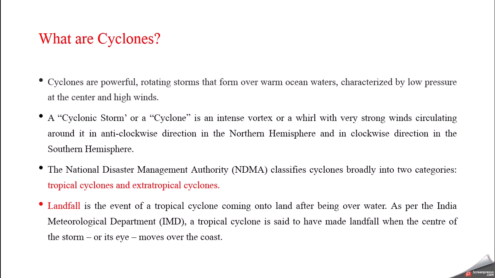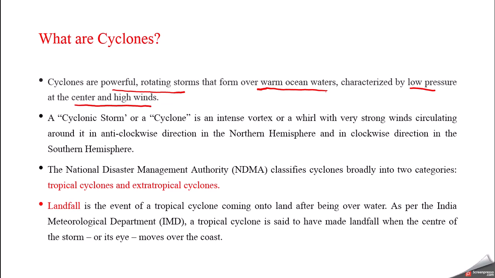If we see the definition, it says that cyclones are powerful rotating storms. They are basically storms that form over warm ocean waters. The condition here is that the surface temperature of ocean water should be on the warmer side, and it should be characterized by low pressure at the center, and there should be high winds.